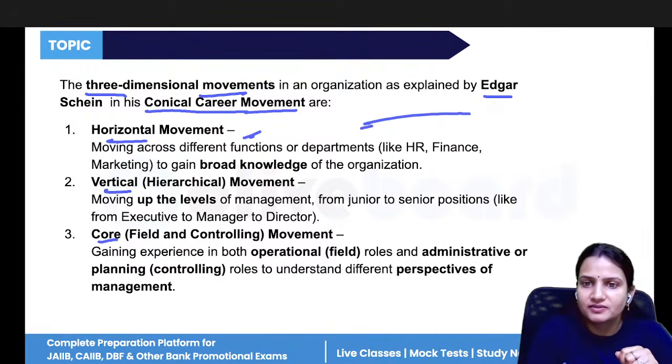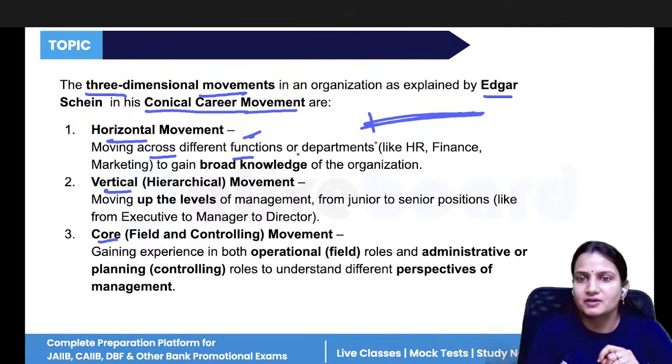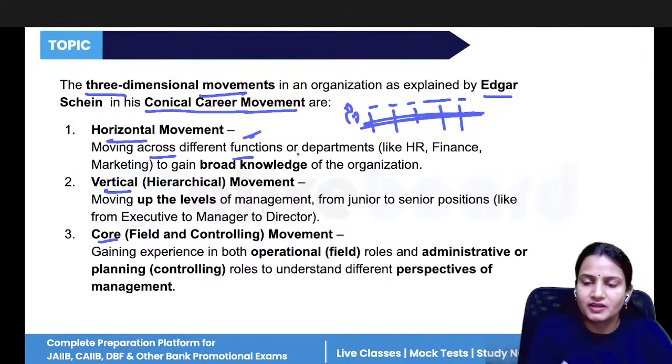Horizontal movement means lying in the same field, in the same level. So moving across different functions or departments, like we have HR department, finance department, marketing department, operation department, product department. So individuals are connecting with each other at the same level, that is horizontal movement. Why? To gain broad knowledge. Vertical means moving up and down.